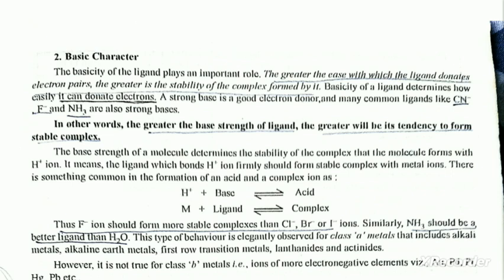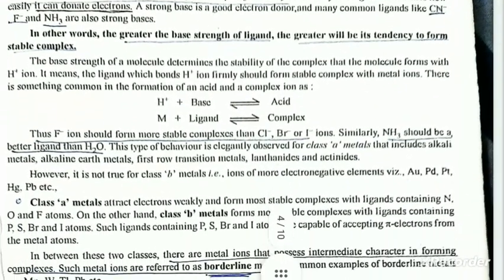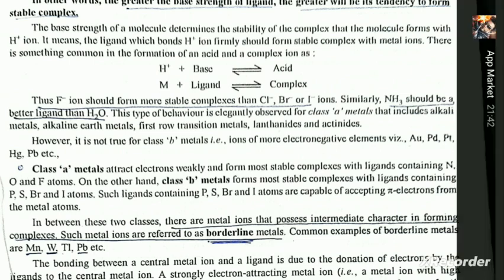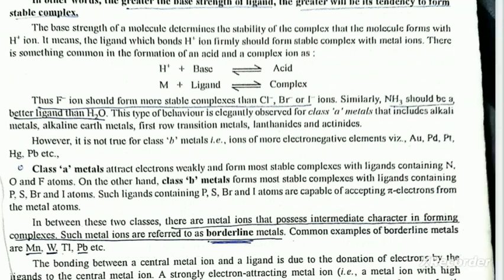This type of behavior is elegantly observed for class A metals, which include alkali metals, alkaline earth metals, first row transition metals, lanthanides and actinides. However, it is not true for class B metals. Ions of more electropositive class A metals attract electrons weakly and form more stable complexes with ligands containing N, O, F atoms.